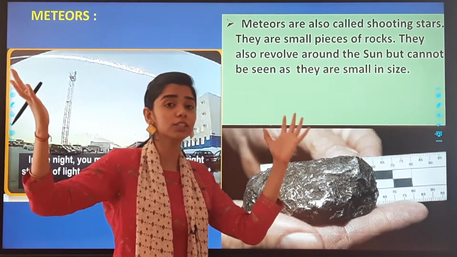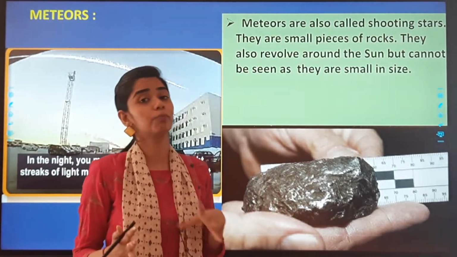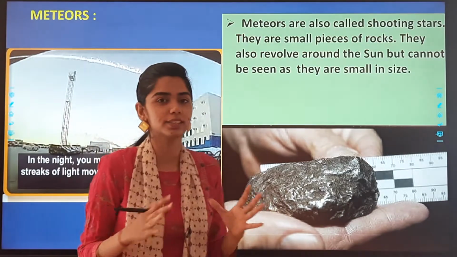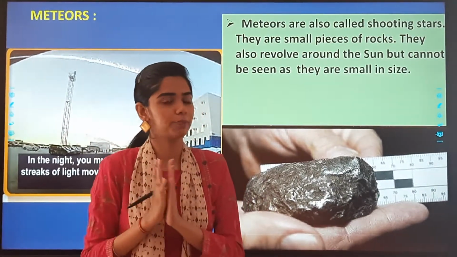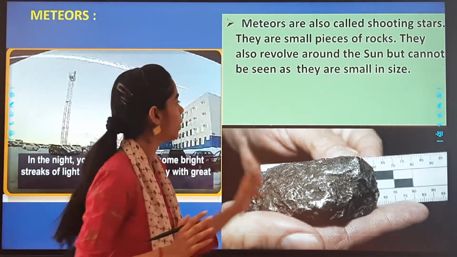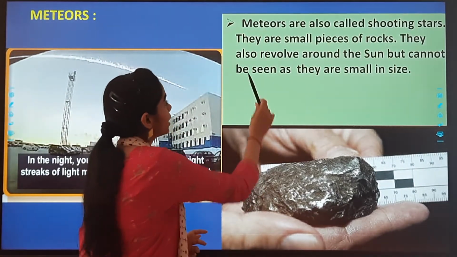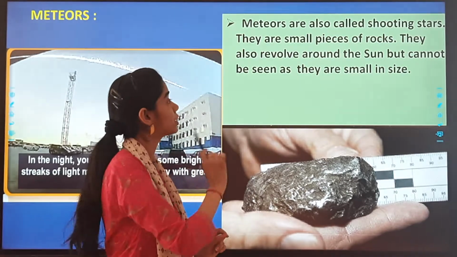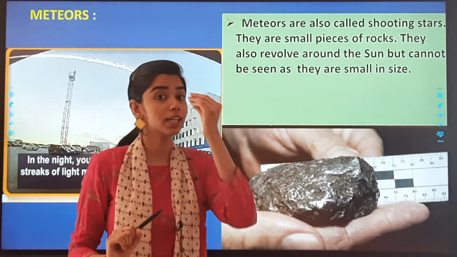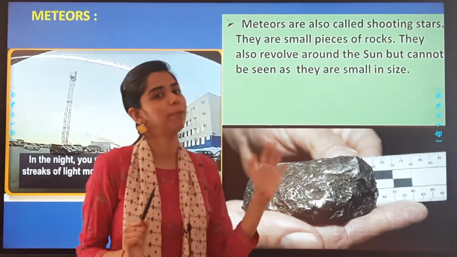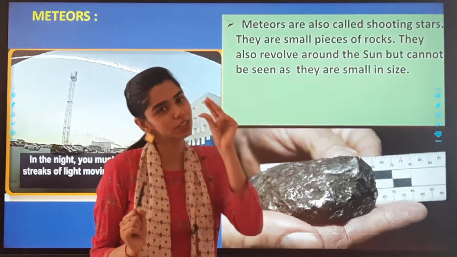In the universe, all the planets, meteors and asteroids are different in shape, but the meteors are small in size. They revolve around the sun but cannot be seen because they are very tiny.